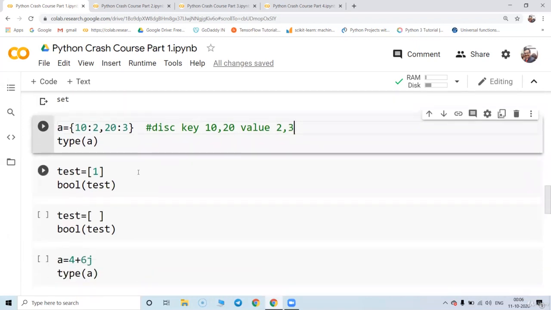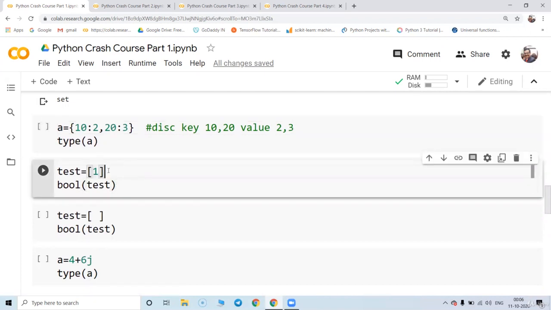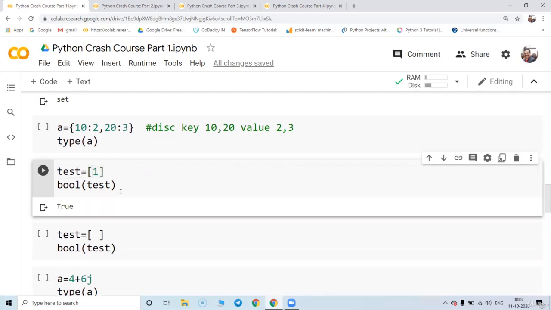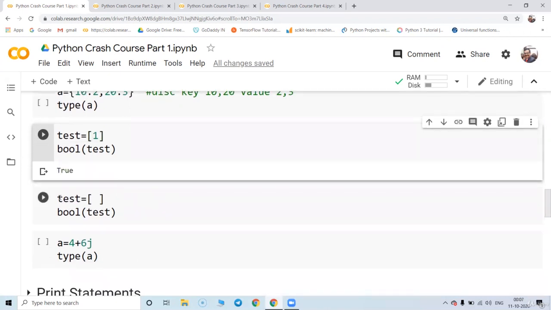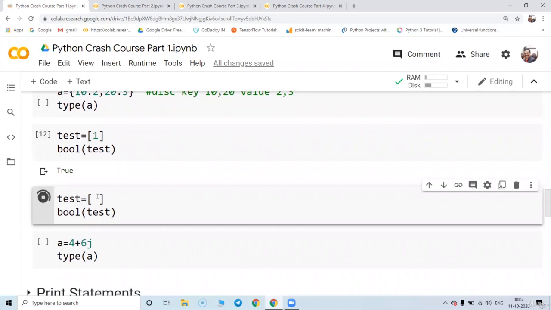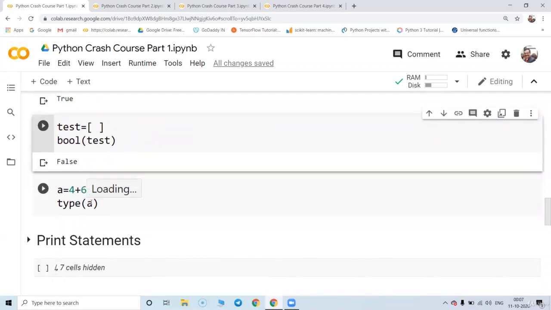Python also supports two more data types called boolean and complex. When you have some value inside this, and I check it, it says true, and if it is a blank box, then it says false. So true and false are the boolean data type.